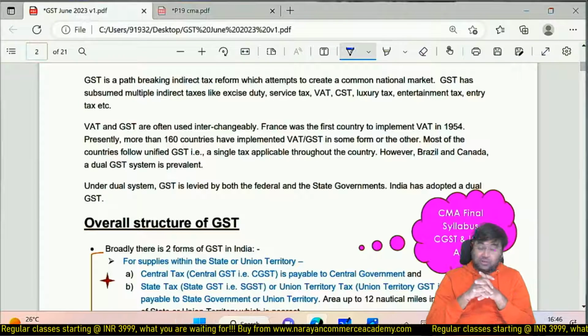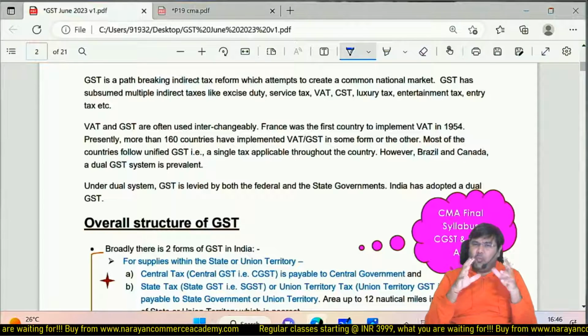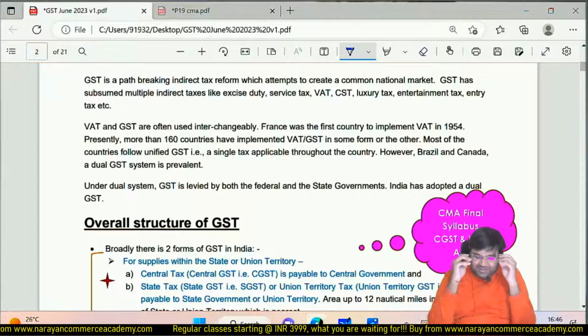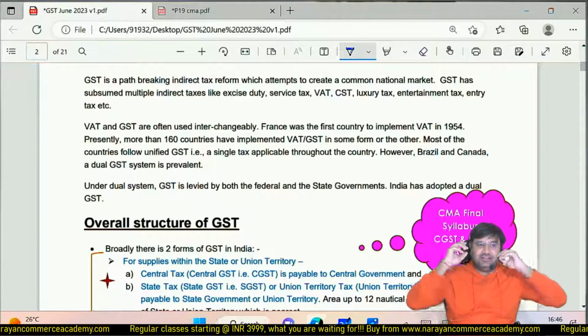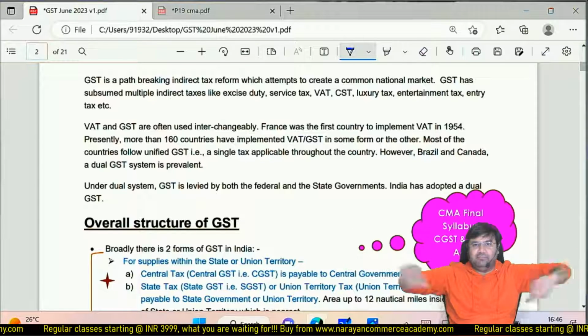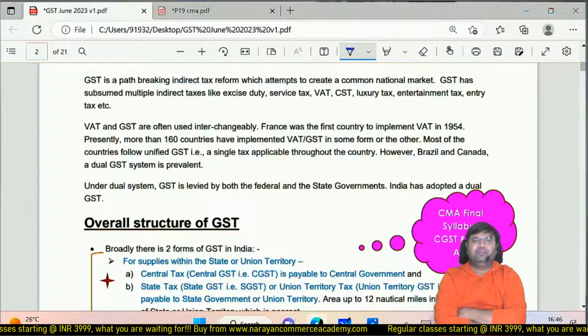Okay. Petroleum items, liquor, they are levied. Correct answer. Absolutely correct answer. But why petroleum? I am going to keep asking you questions so that the classes are interactive and you enjoy. You are able to connect with the real life, and there is no doubt at all. So tell me, why GST was not introduced on petroleum product liquor?